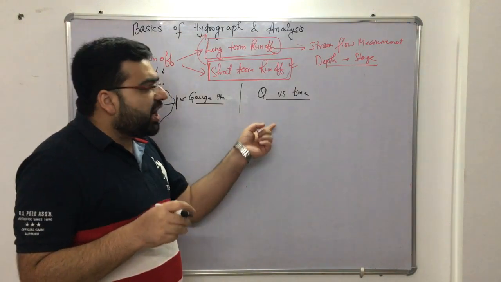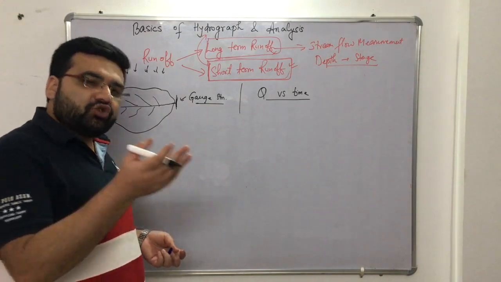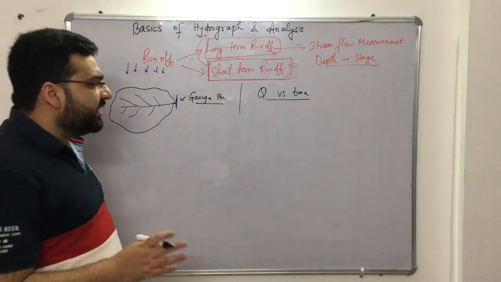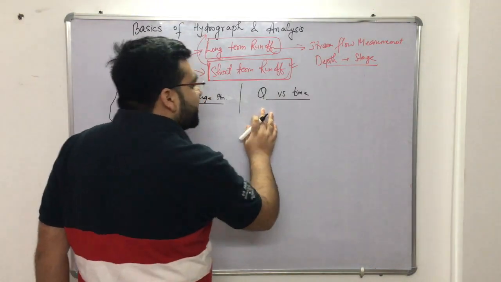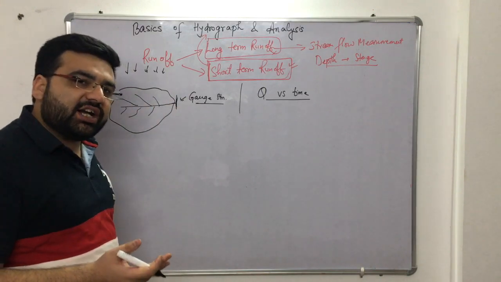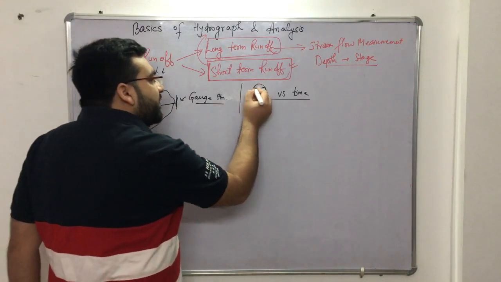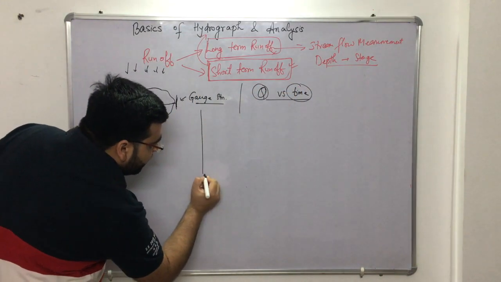To measure discharge there are a lot of methods, like the slope area method, direct and indirect methods. I'm not going deep into that. Now you are measuring the discharge and drawing a graph of discharge versus time. Your graph would be like this.